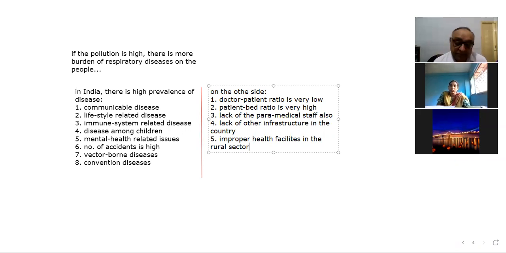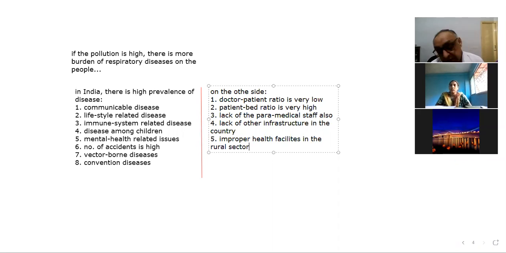Because if you are not healthy, the per capita productivity will be low. If per capita productivity is low, people will earn less. If they earn less, they will not be able to raise their standard of living. Poverty will be there and they will fall ill again. So this is the cycle, right? Poverty brings poor health. Poor health brings low productivity. Low productivity brings poverty.